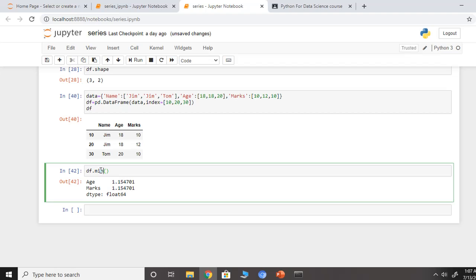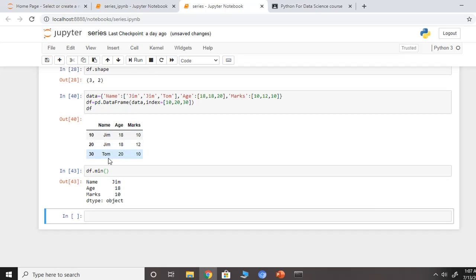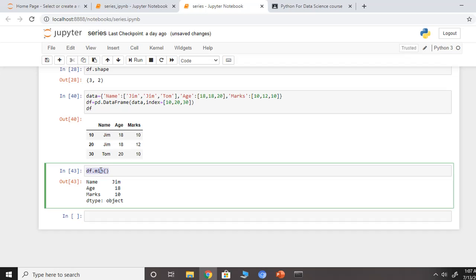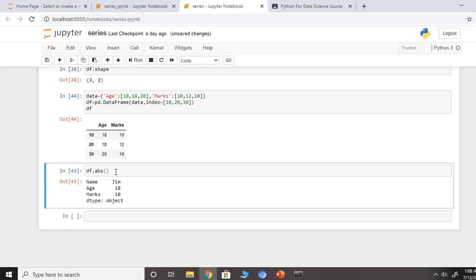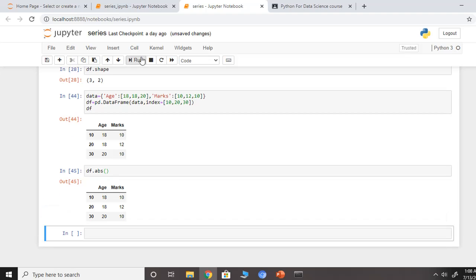Now if I say min, it will return the minimum value. And if I say max, obviously it's going to return the maximum value. And if I say absolute, for that I'll have to remove this or else it may give me an error. And it will return the absolute values.